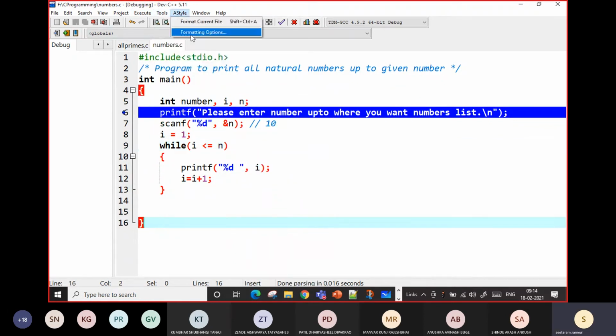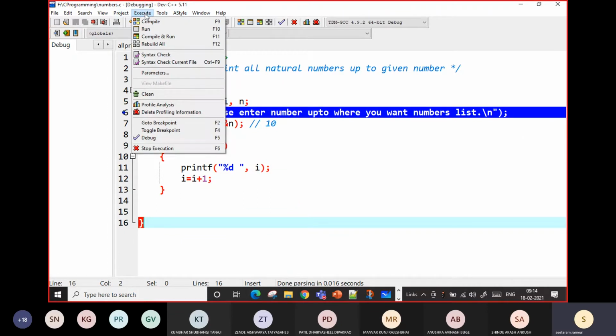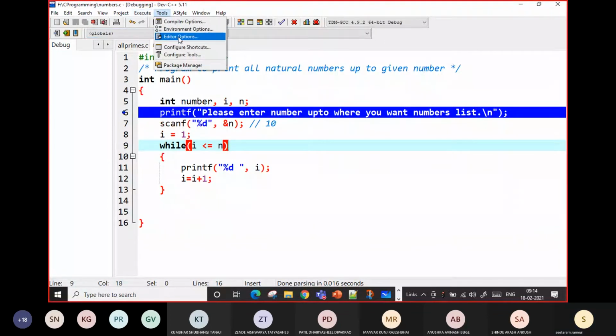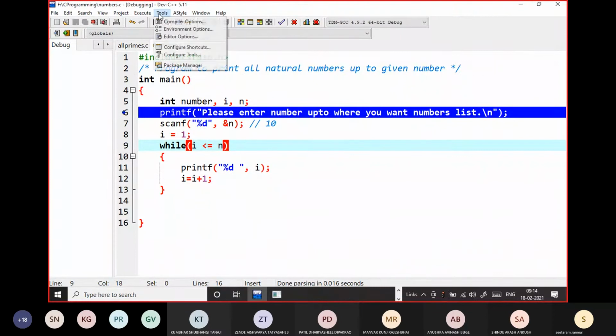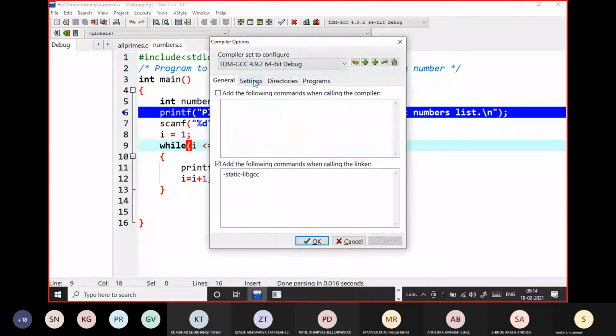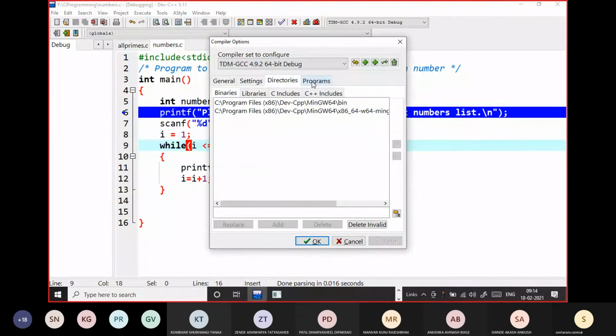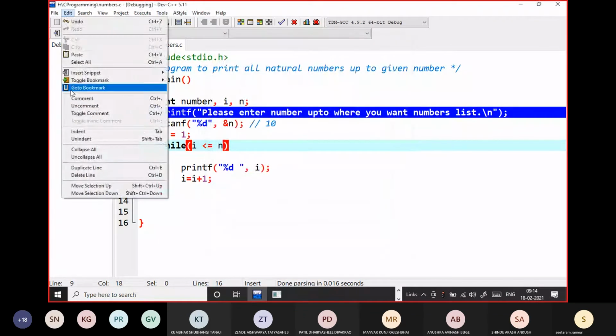What are the shortcuts to go to the next statement? That is the question. This Express has different shortcuts, Visual Studio has different ones. Visual Studio has F10, but here F6 is stop execution. Move selection up.